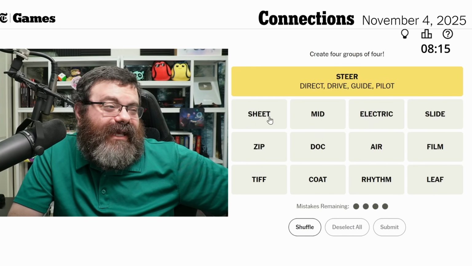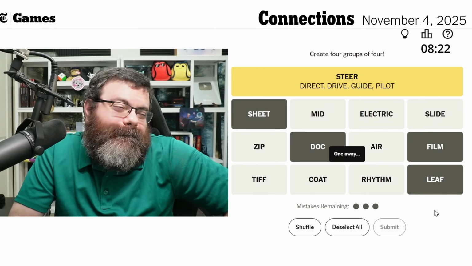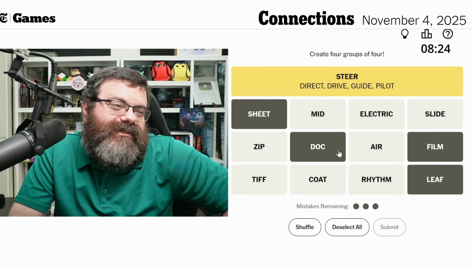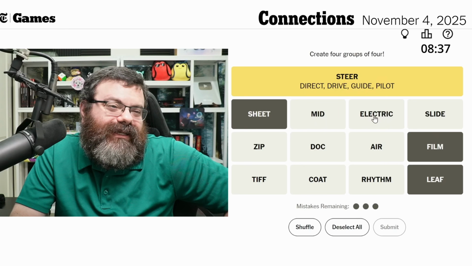It's tempting to try sheet, dock, film, and leaf, and I don't have anything else to try, so I'm going to try that. That's one away. So maybe it's dock that doesn't belong. Because I was thinking sheet, film, leaf, and dock is the one that doesn't feel quite right with it. But what else goes with it? Sheet, film, leaf. Am I thinking about this right? Could there be a different way these belong together? I hate chasing one away, but I don't know what else to do. What else can we find?